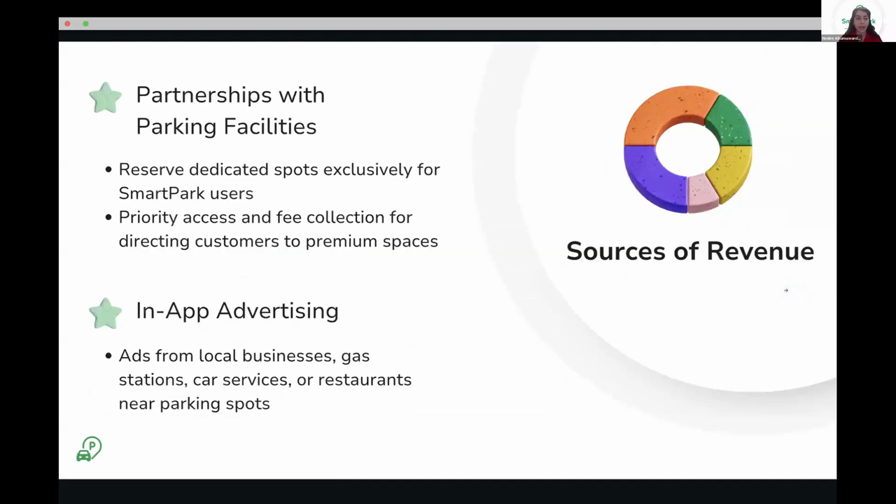And after that, we have the sources of revenue for our app, which is basically gonna be the partnerships with parking facilities where the users can reserve dedicated spots exclusively for SmartPark users. So that's by partnering with the parking facilities. And also they will prioritize access and fee collection for directing customers to premium spaces. And another way is in-app advertising. So we're going to have ads for local businesses, gas stations, car services, or restaurants that are near these parking spots.